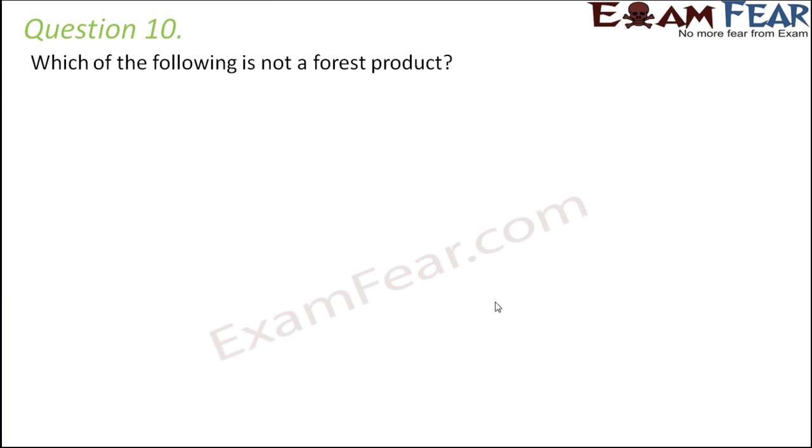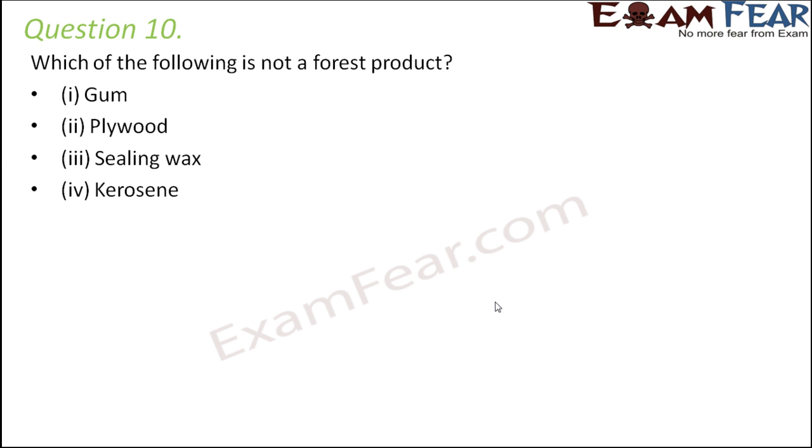Question number 10. Which of the following is not a forest product? Gum, plywood, sealing wax, kerosene. Gum, plywood and sealing wax are all obtained from forests. So kerosene is the only exception.